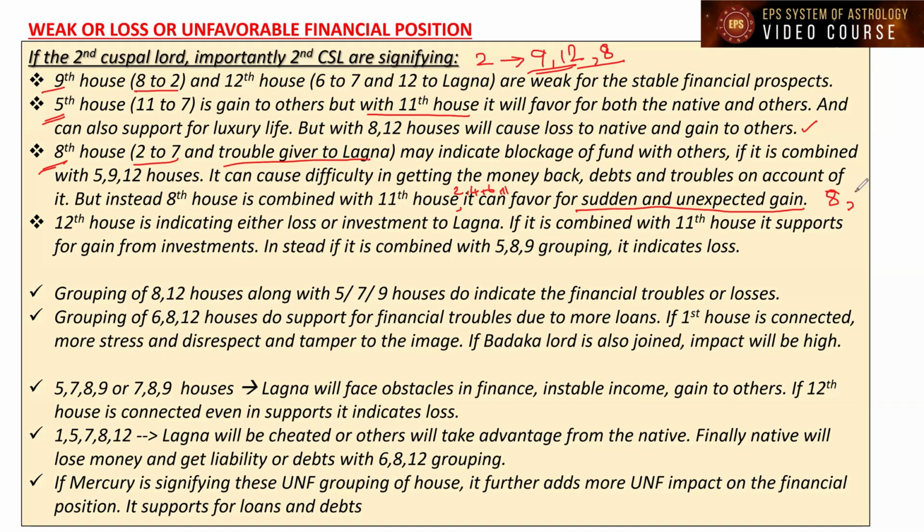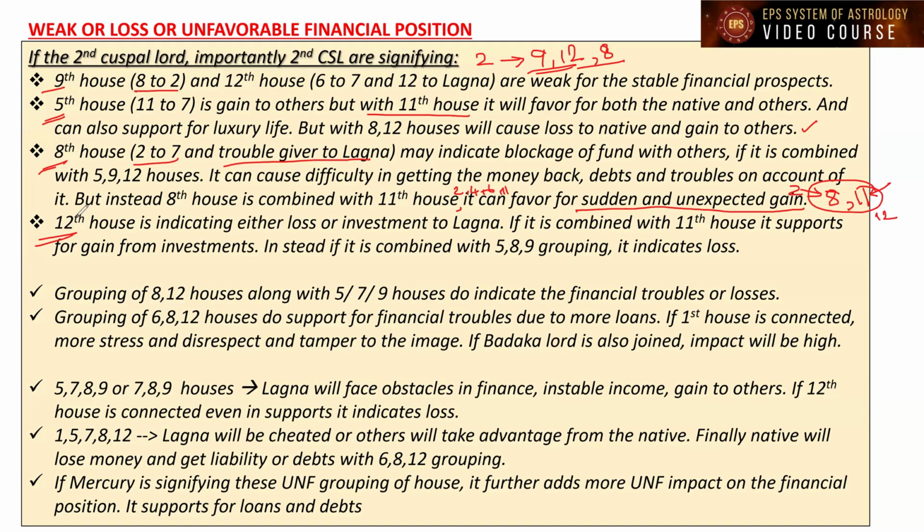If it is connected to the 11th house, unexpected gain or profit. If the second house is connecting to this, it is supportive for unexpected gain also. The native can get some sort of sudden gain. So who decides whether that unfavorable 8th house is further supported by the favorable houses or unfavorable other houses? I think you're able to understand.